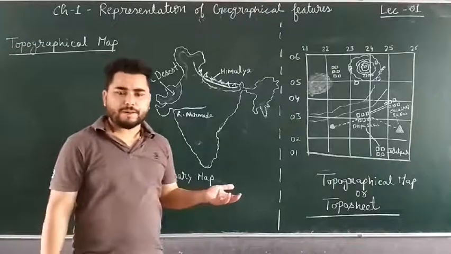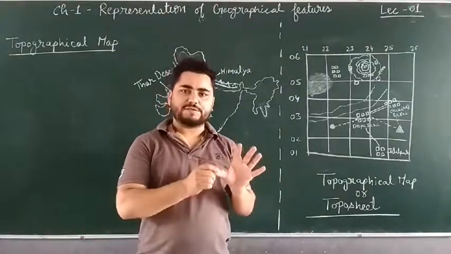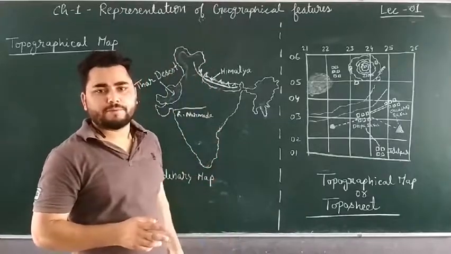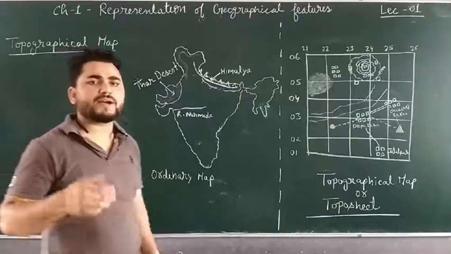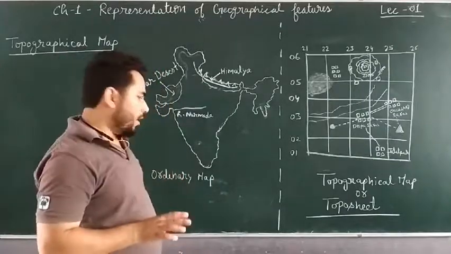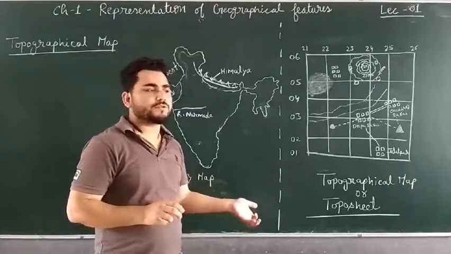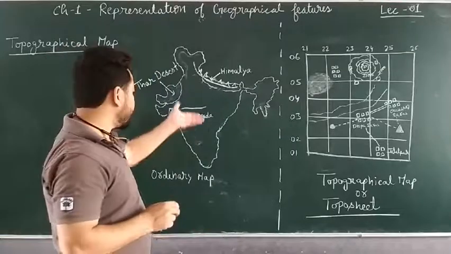We know there is a map. We have already studied maps. We know there are two types of maps up to your class, the physical map as well as the political map, which you know. But there are more categories of maps which you will study in higher classes. Now I am going to introduce one more type of map which is called topographical map or topo sheet.